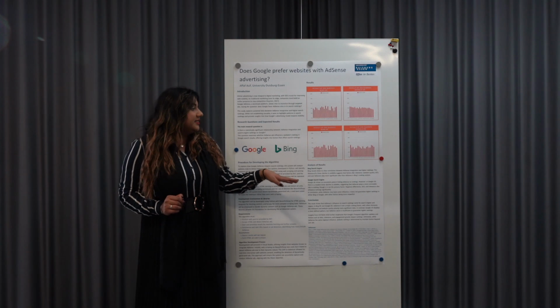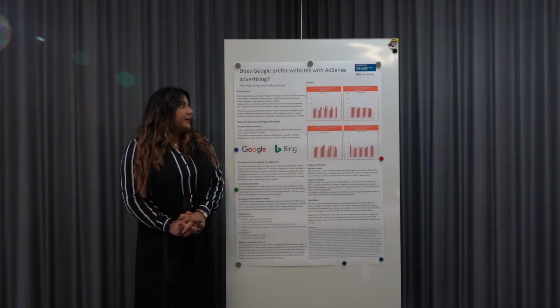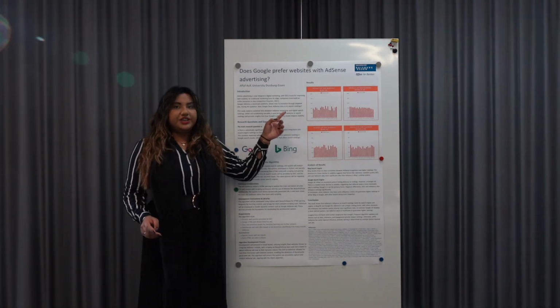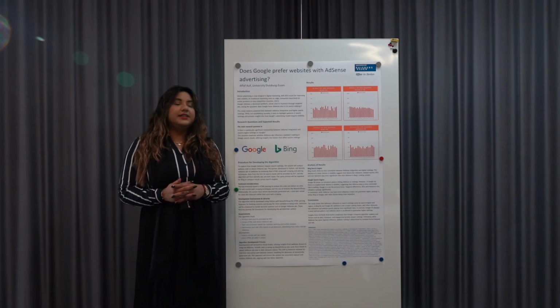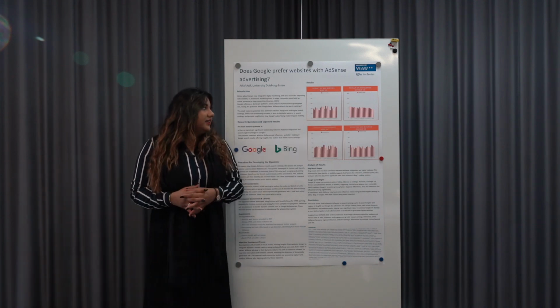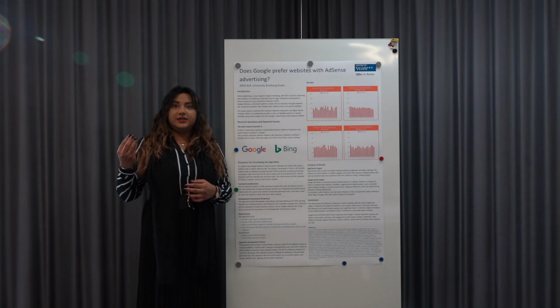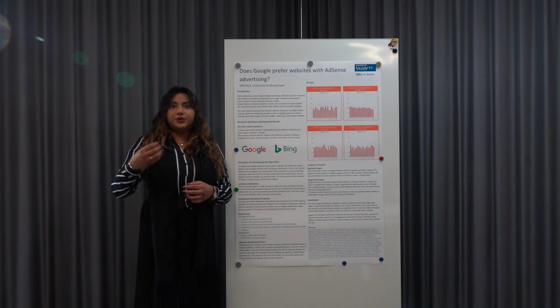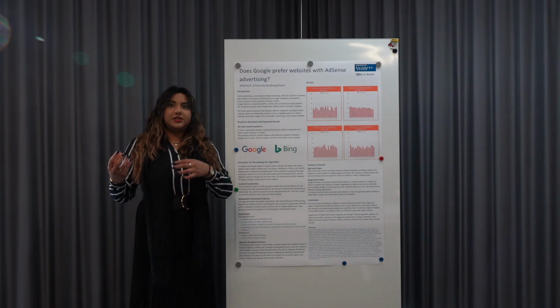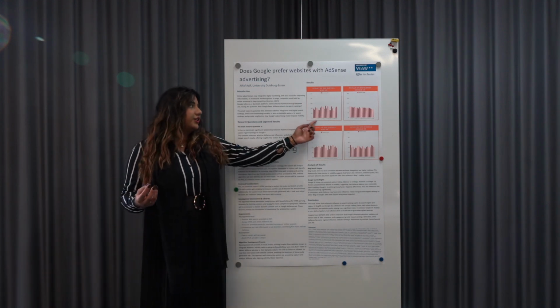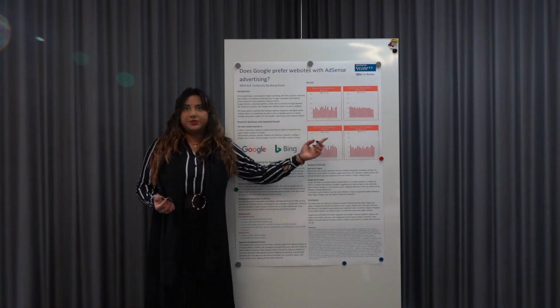Here you can see that the chart is based on the percentage of websites that had Google AdSense in them, and the X axis states the priority of the websites, all the websites from the first position till the 20th position. So here you have the first position, here you have the 20th position.